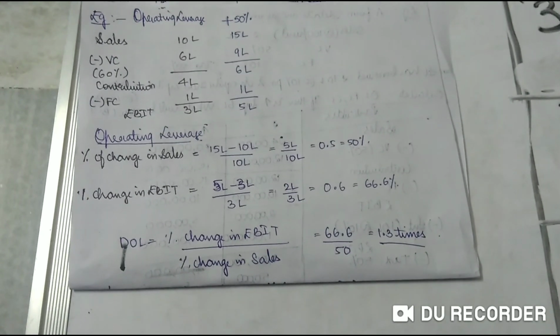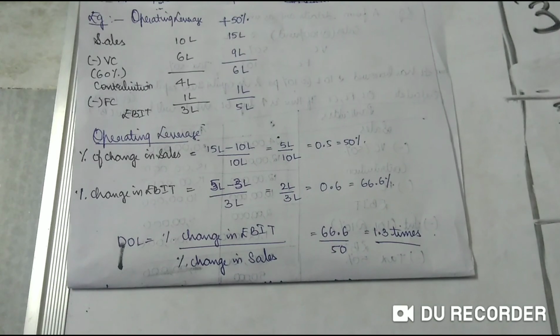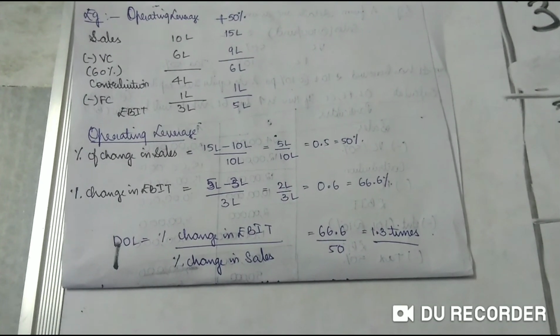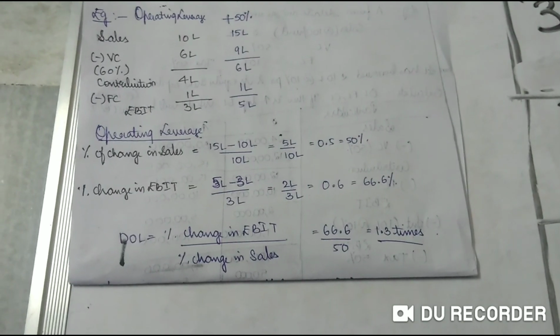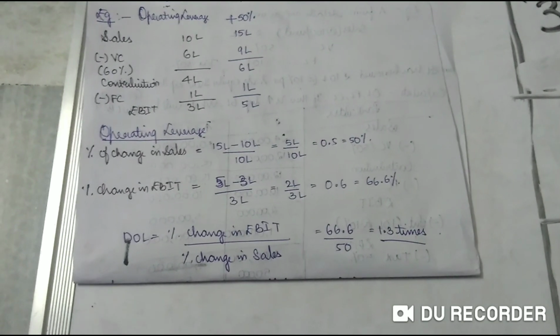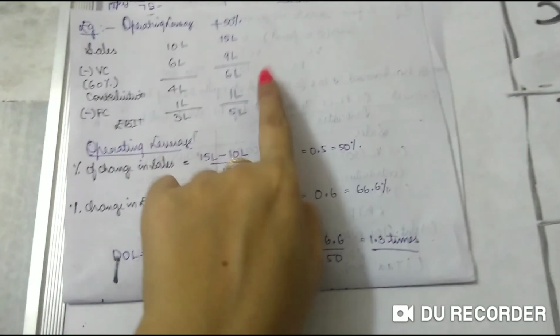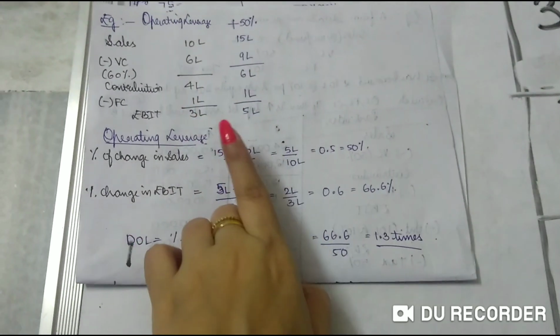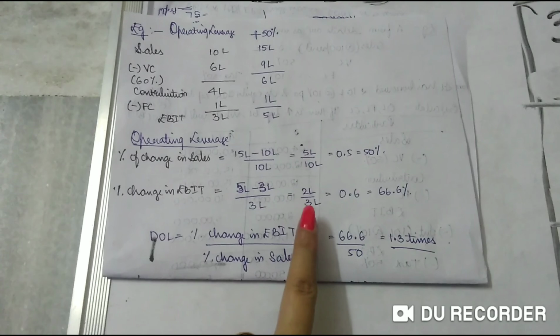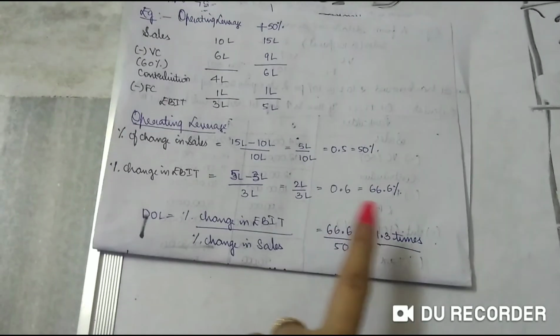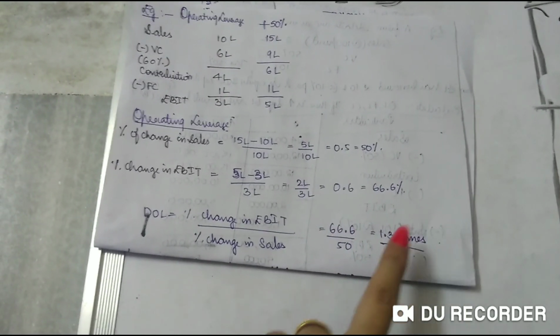We have to calculate it. Now the percentage change in EBIT: 5 lakhs is for the new year, that means for the new values that we have determined. Last year it was how much? 3 lakhs. So new value minus old value divided by old value. 5 lakhs minus 3 lakhs divided by 3 lakhs is 0.66, into 100 is 66.6%.